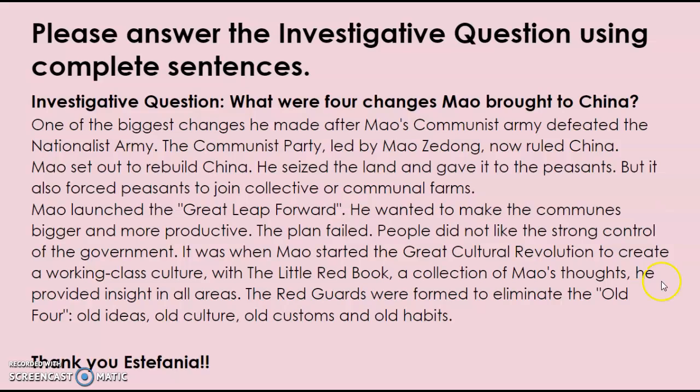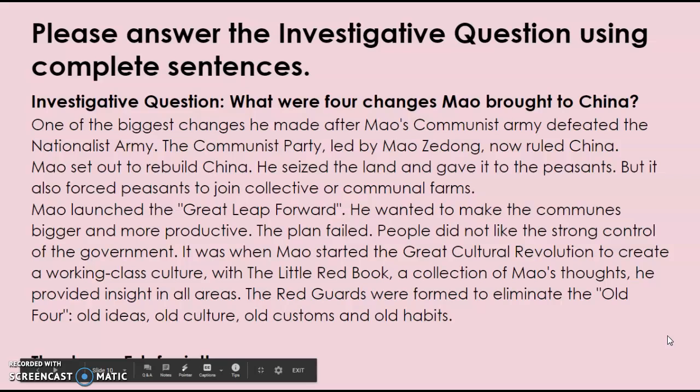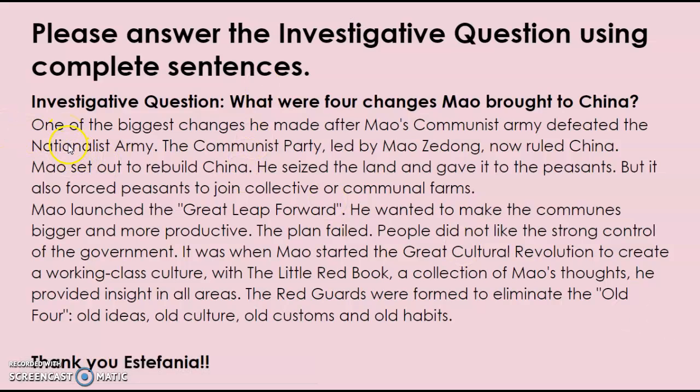Estefania, one thing to make it a little bit more organized in your answer was like how you started here at the beginning, one of the biggest changes. So then you might want to introduce your next change by saying another change or a second change. And then you could start the next one by saying a third change or another change again. And then the last one, you could say a fourth change or a final change. And then that makes it really organized for the reader to know what things are qualifying as the actual change and what things kind of go together.